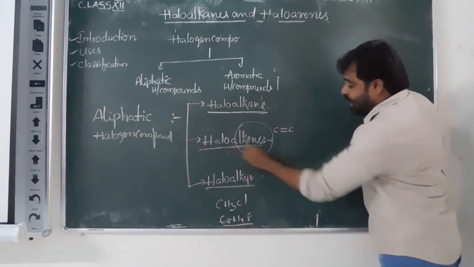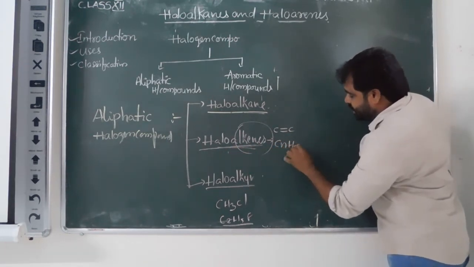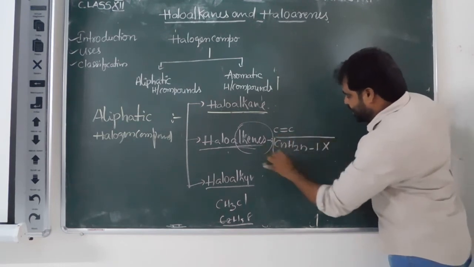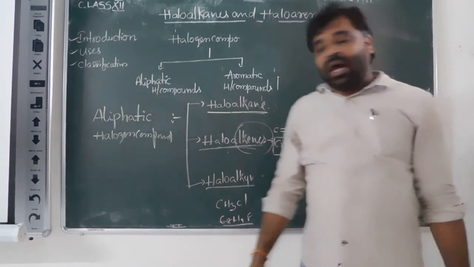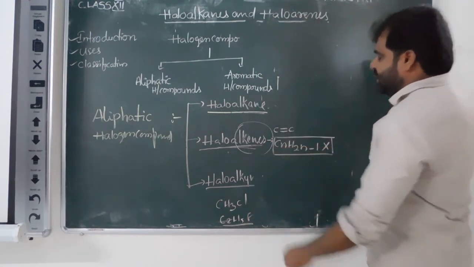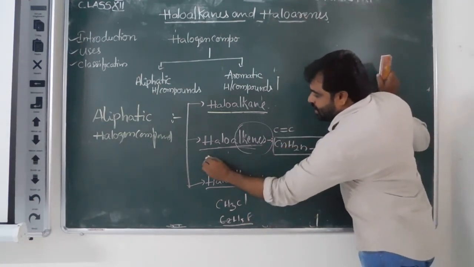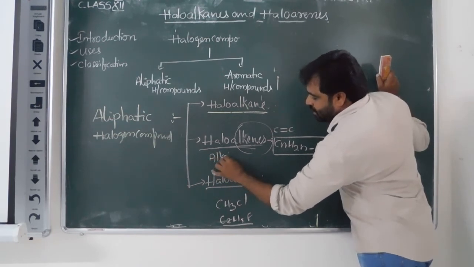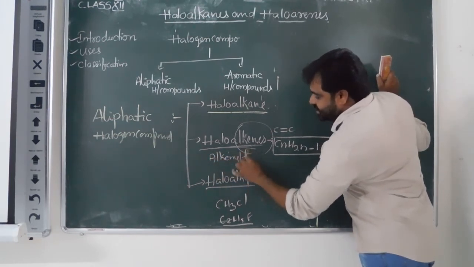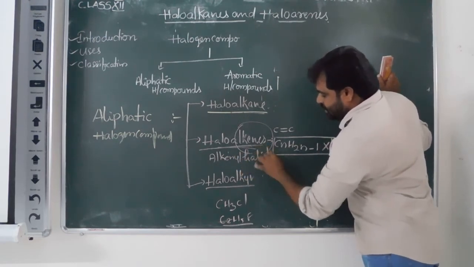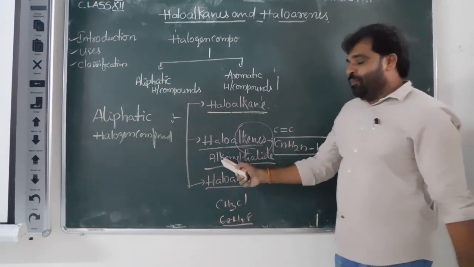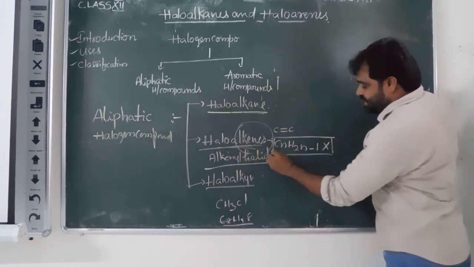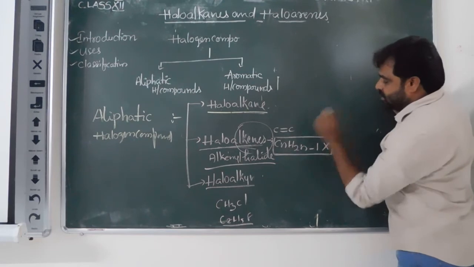The general formula of the haloalkenes is CnH2n-1 into X. The common name of the haloalkenes is alkenyl halides.